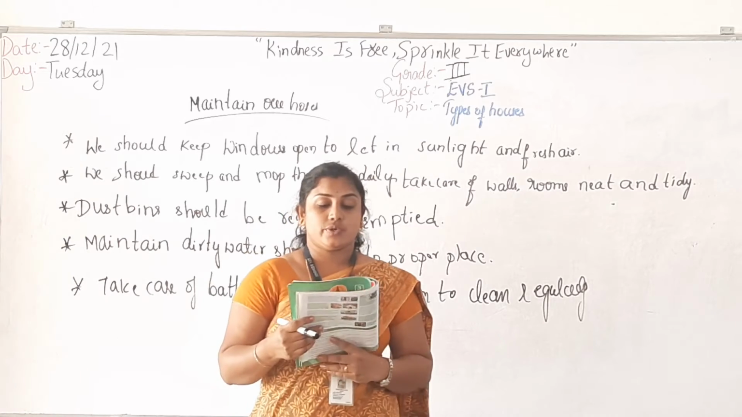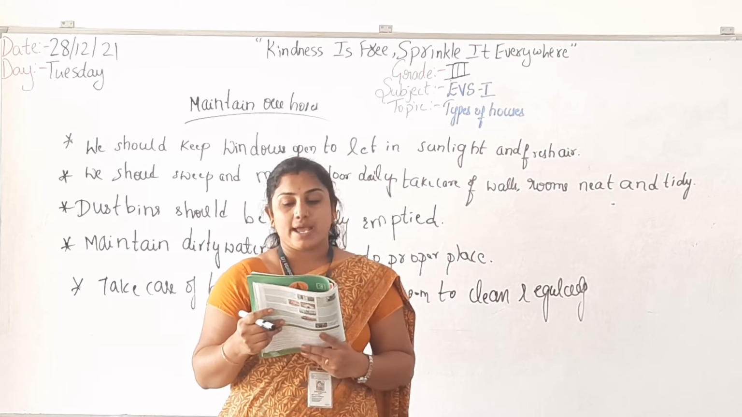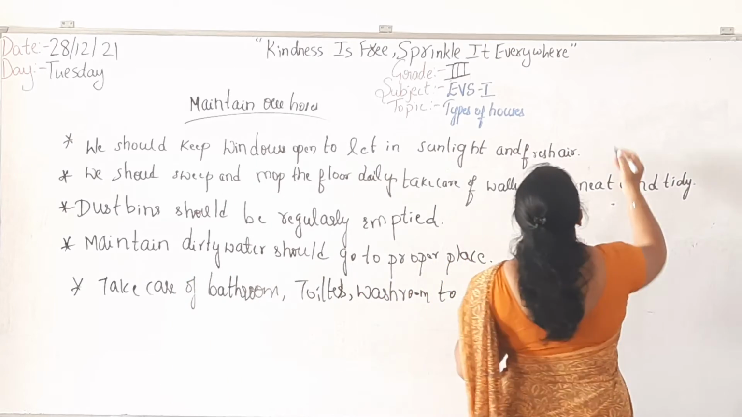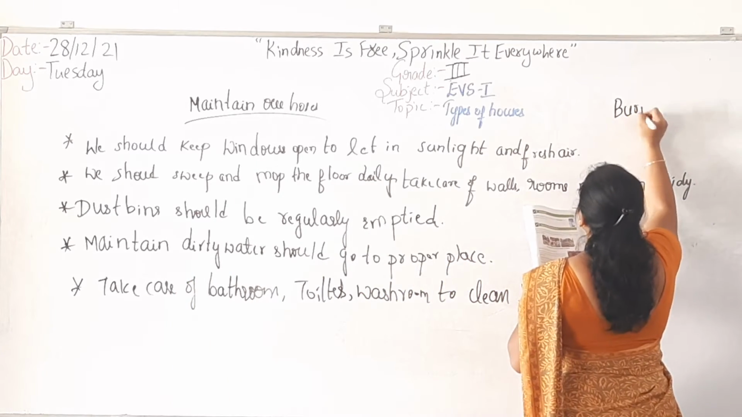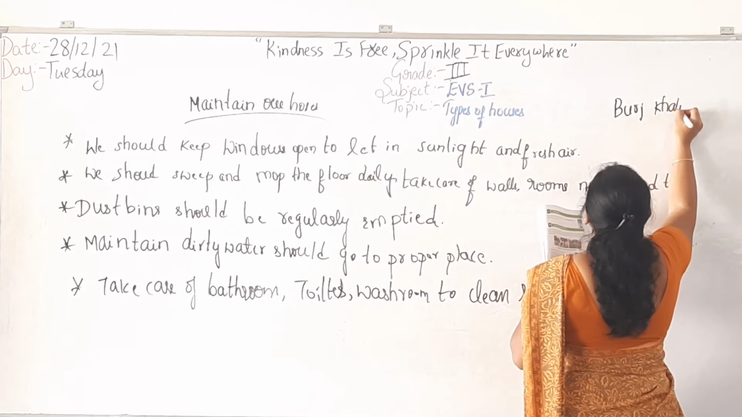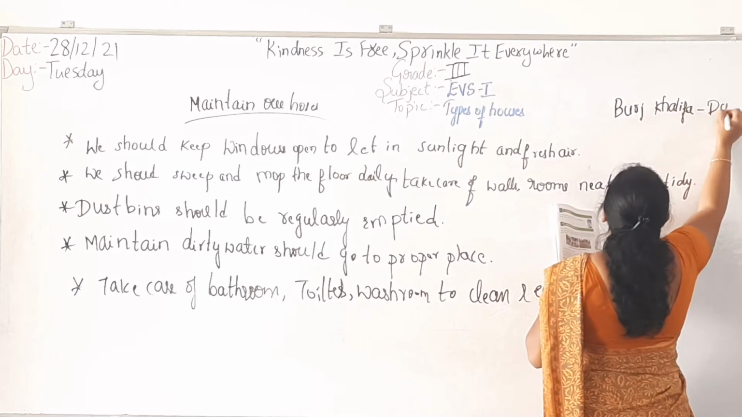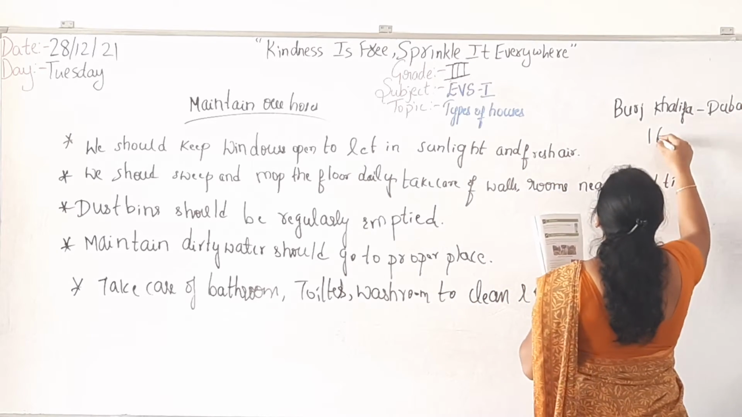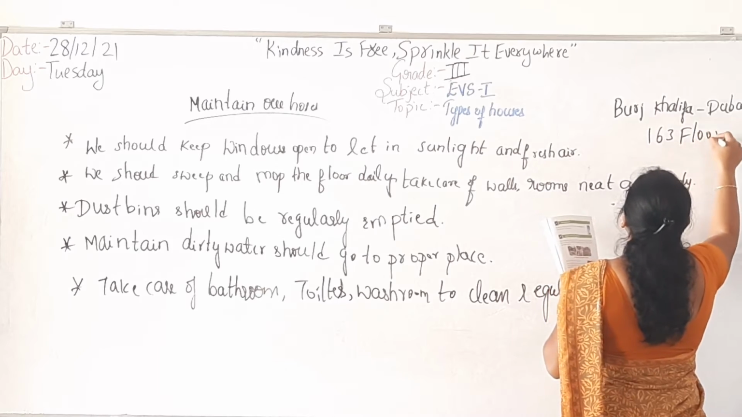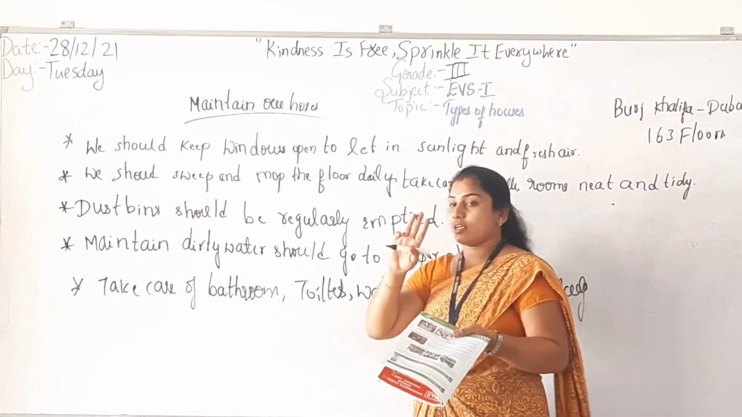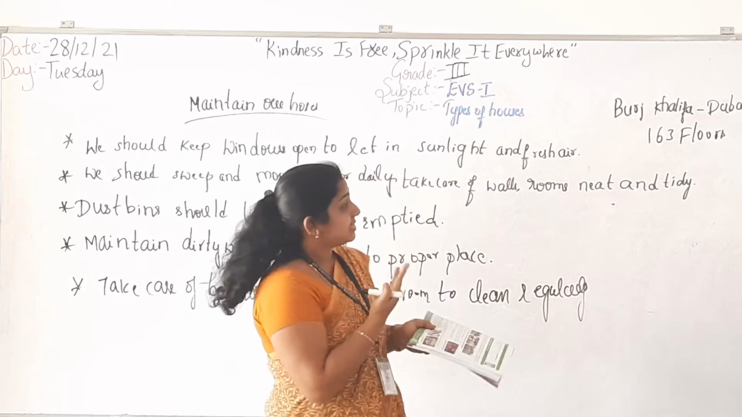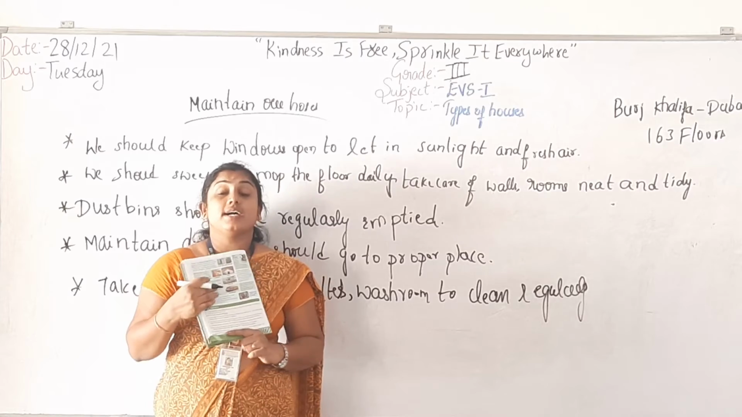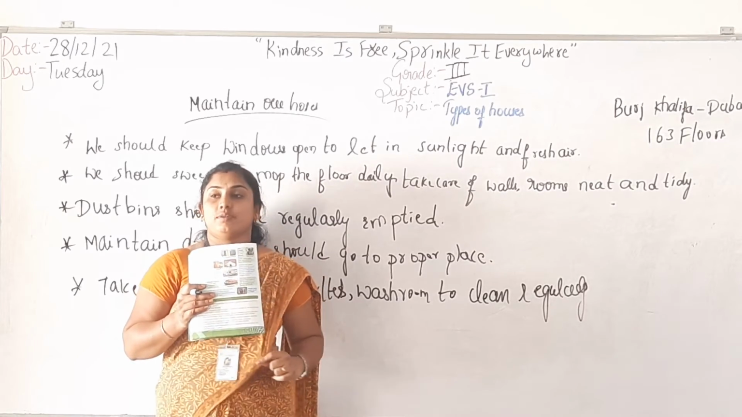Okay. So do you know, students, the tallest building in the world is in Dubai, and its name is Burj Khalifa. It has 163 floors. Our houses may be 1 floor, 2 floors or 3 floors, this much only. But with 163 floors, how can they clean? How can they keep it? So it is the tallest building in the world. Okay, keep this in mind.